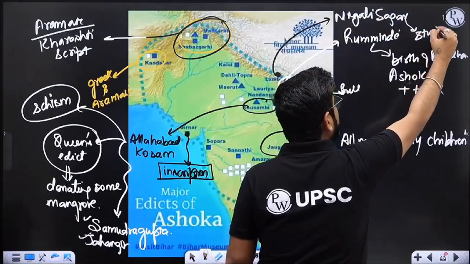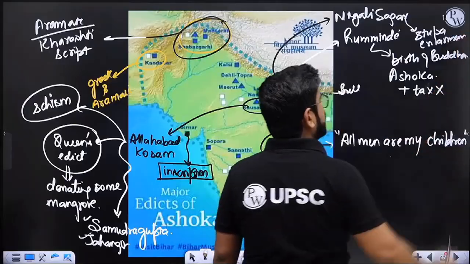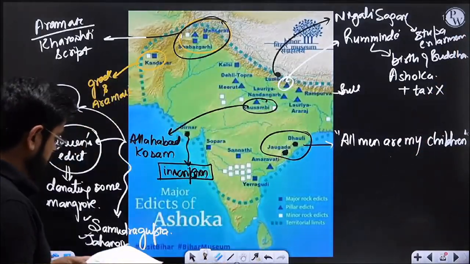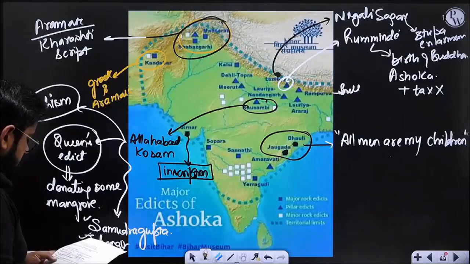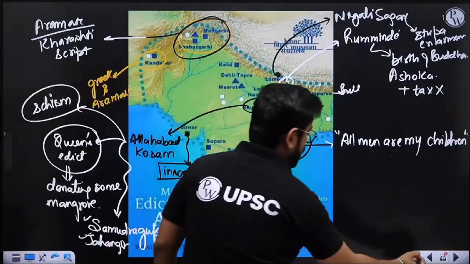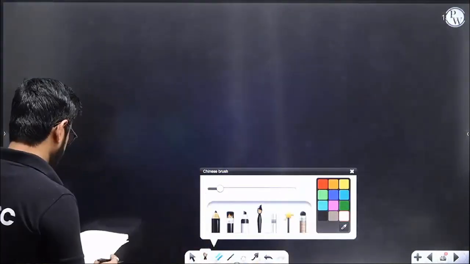It talks about stupa enlargement. The Nigali Sagar edict. Okay. So we have mentioned all. One thing more. Right now, let's talk about one more inscription. Very important. It is the Sohgaura copper plate inscription.